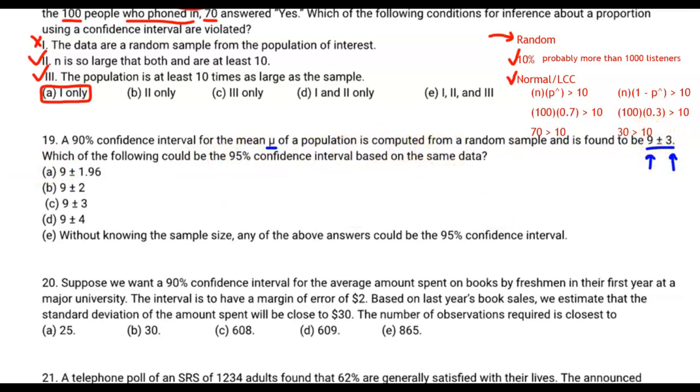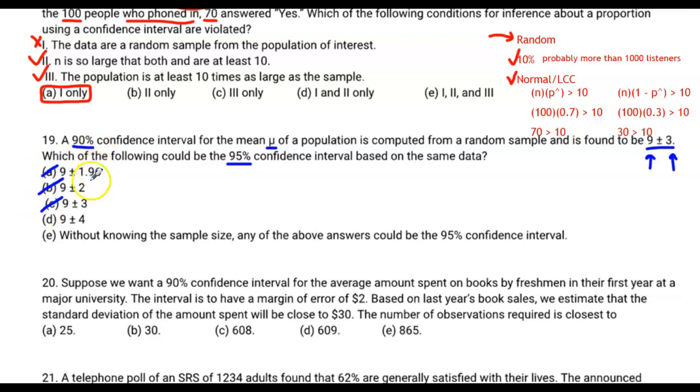Well, it's 9 plus or minus 3, which means the margin of error is 3 for 90%. The only thing that changes from the original part of the problem, where it says 90% plus or minus 3, to the new clause, which is 95%, is that the confidence level increases. A confidence level increase means that the margin of error is going to increase as well. So 9 plus or minus 3 is going to have to become 9 plus or minus something else, right? So it can't be that, and it can't be that, and it can't be that.